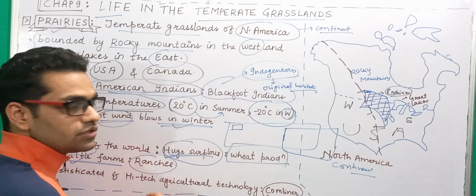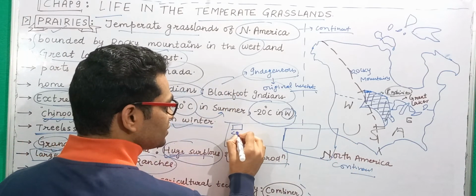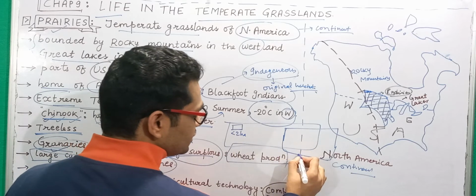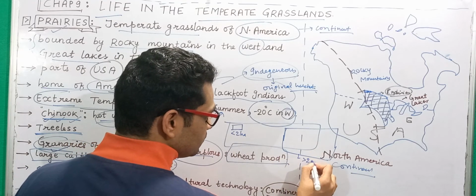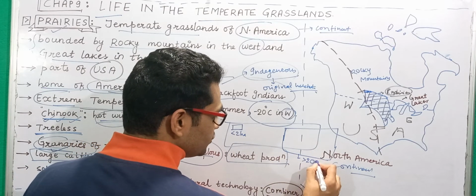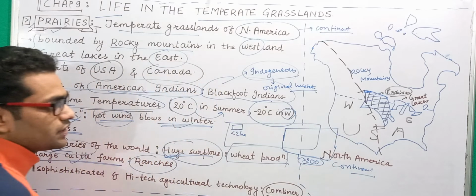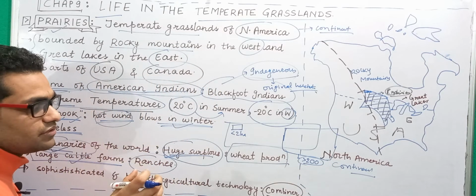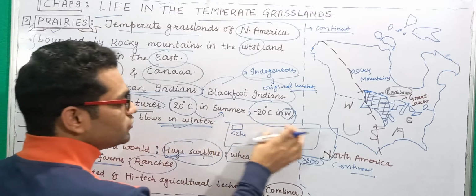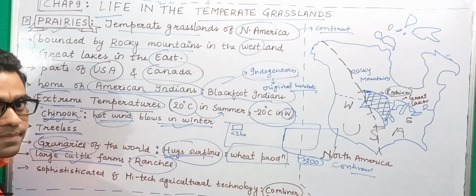Basically you will find that it is less than 2 hectares in India, and in America it is even more than 200 hectares of land. So that is the difference in the amount of land holding.